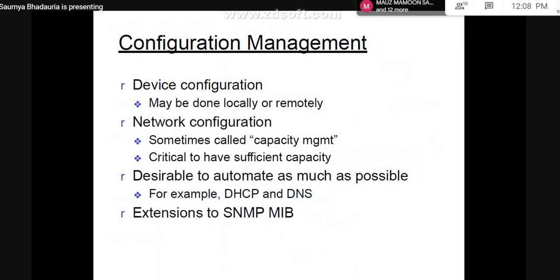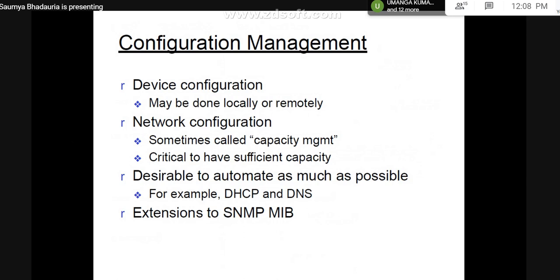So how would this be done? Similar to the fault and performance management scenario, you will have the monitoring and the control section. There is a crucial part of monitoring and recording the configuration adjustments that occur involving the network hardware and software. So in configuration management, we are not just concerned with the hardware setup. Along with that, we'll also be looking into the software components of the network.